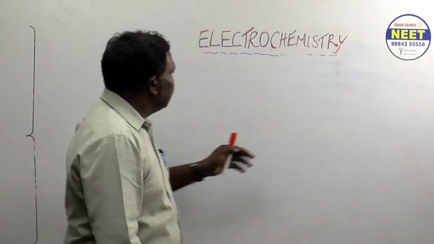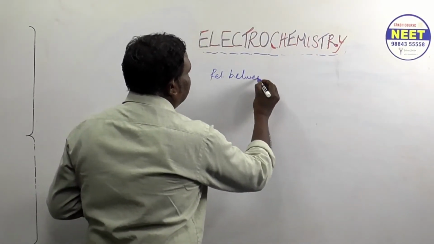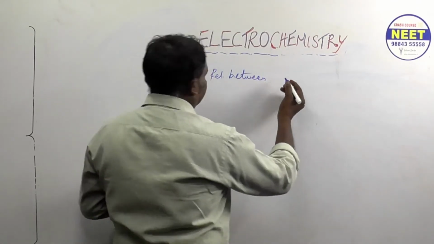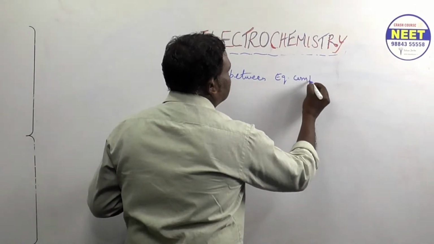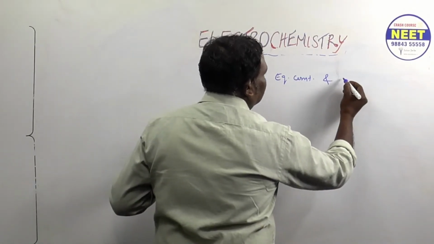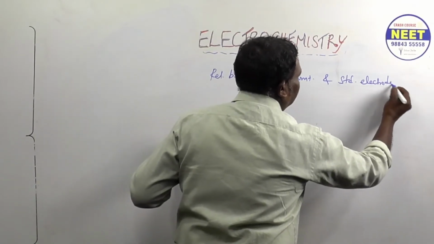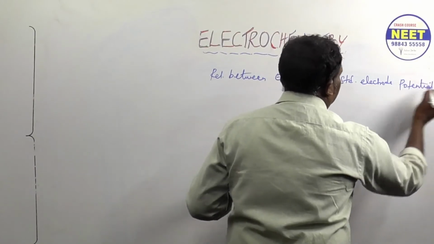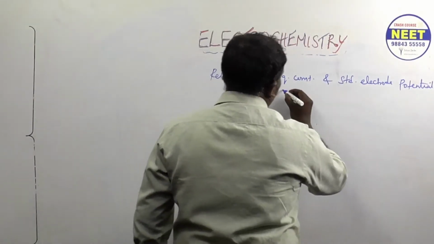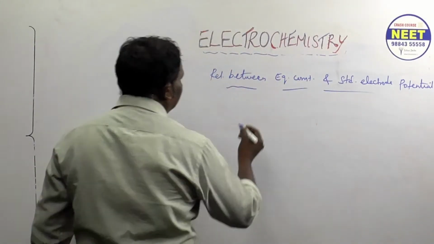Okay. Then one more formula, right? Relation between equilibrium constant and standard electrode potential. Write the formula.